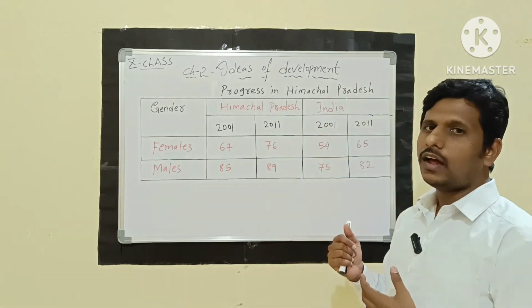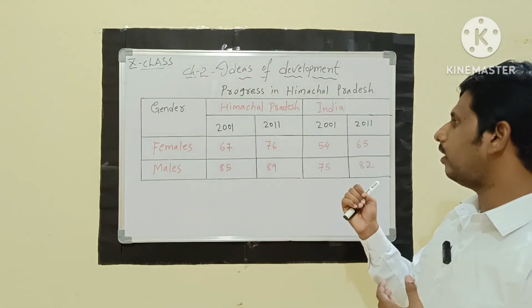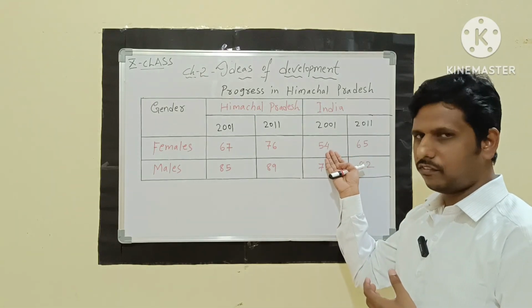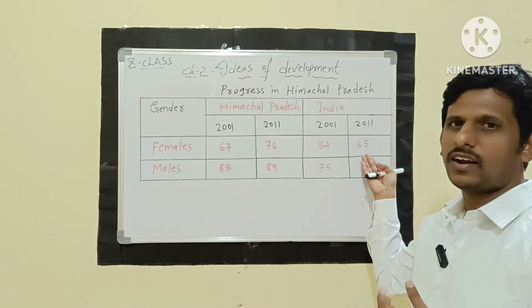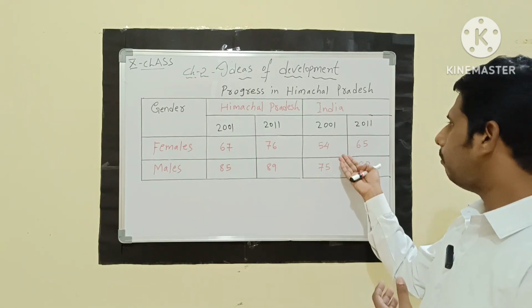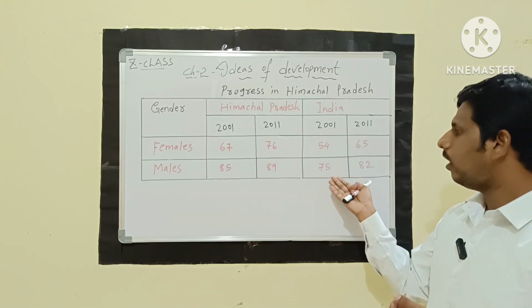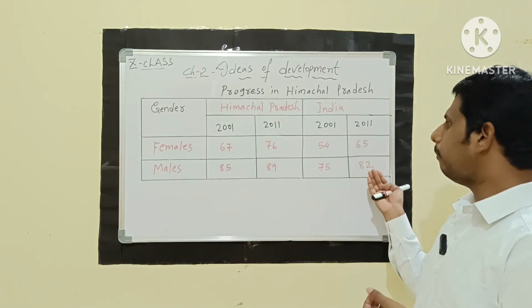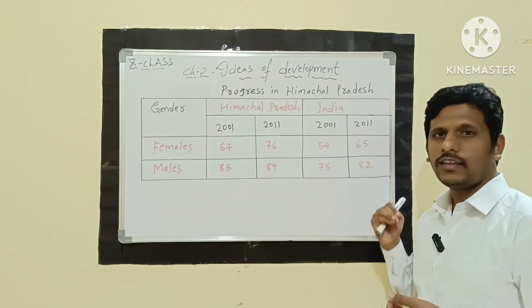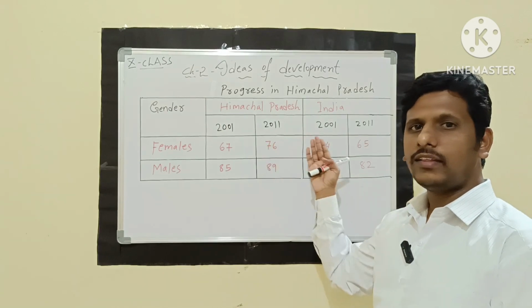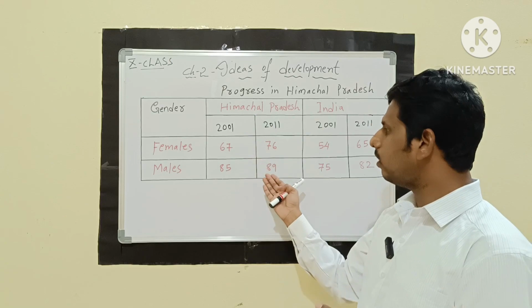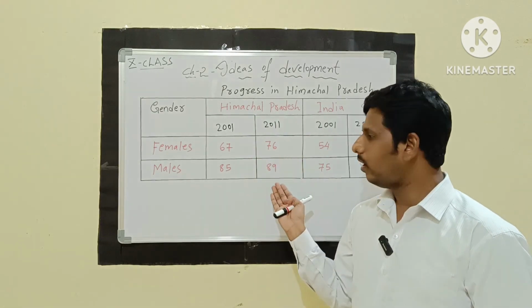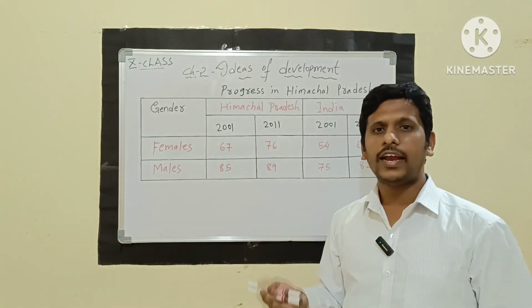And coming to India, in the year 2001 we can see that the female rate is 54, which is very low, and in 2011 it has increased to 65. Coming to the male rate, in 2001 it is 75, and in 2011 it is 82. By comparing the other states with Himachal Pradesh, here the education rate in 2011 has increased to 89.